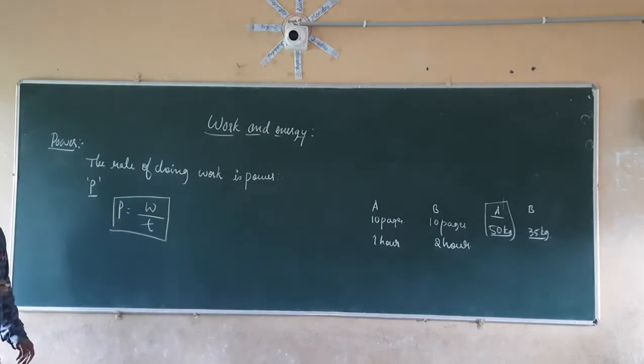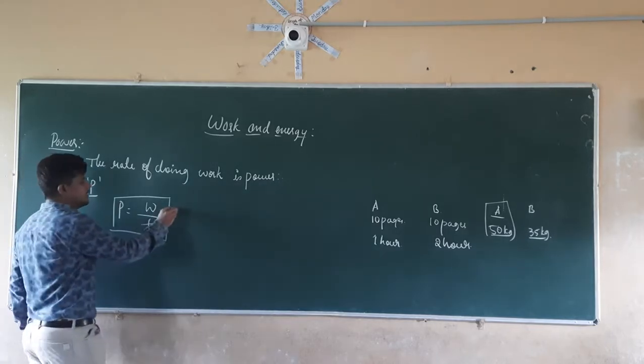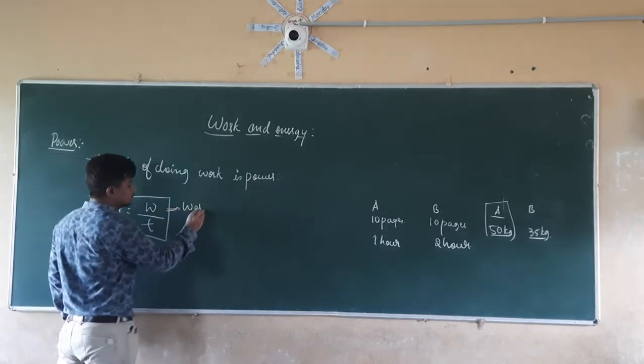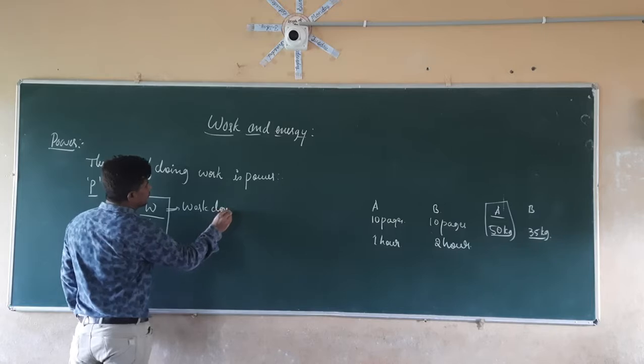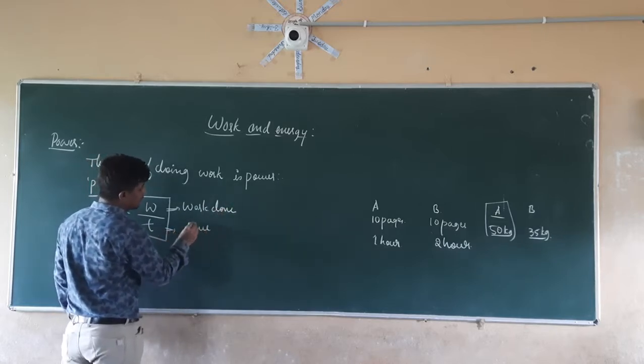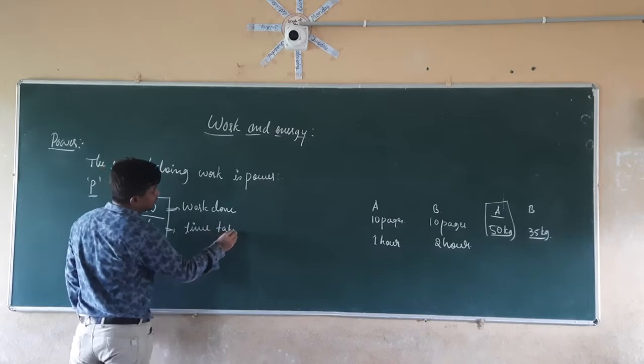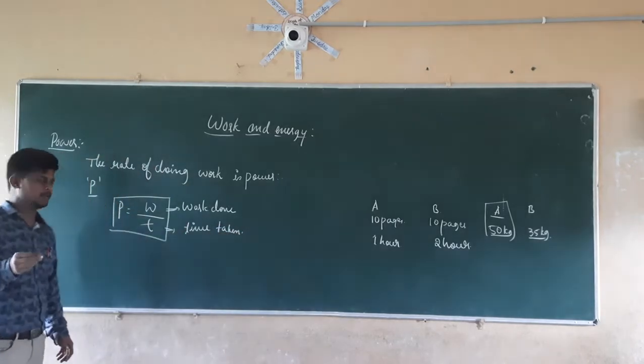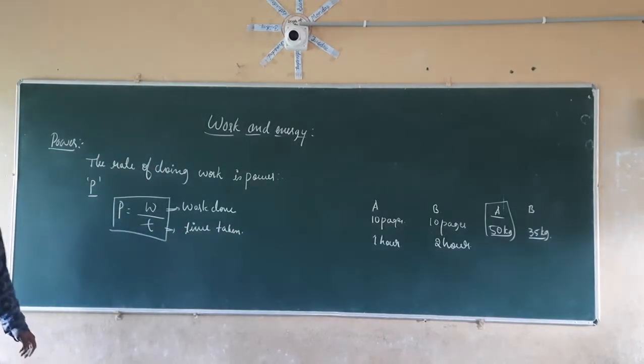P is equal to W by T, where W is equal to work done, and T is the time taken. So P is equal to W by T.